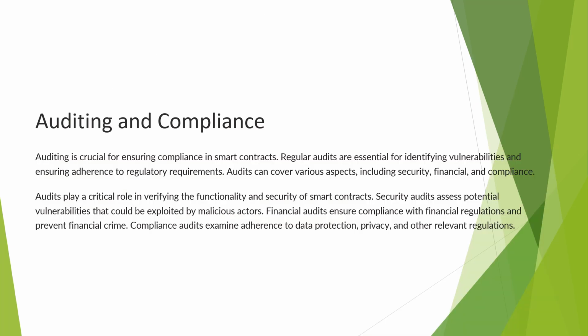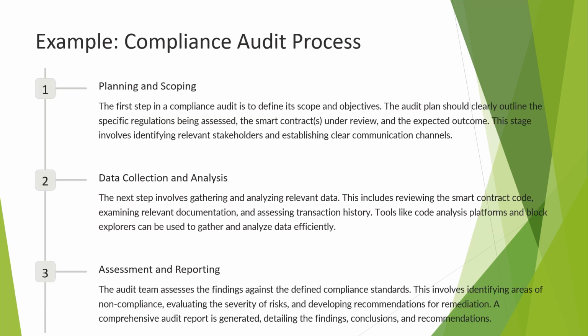Auditing is crucial for ensuring compliance in smart contracts. Regular audits help identify vulnerabilities and ensure adherence to regulatory requirements. Audits cover various aspects such as security, financial compliance, and adherence to data protection regulations. These audits verify the functionality and security of the contracts, which is essential for maintaining trust. So this is the example of a compliance audit process. Several tools are available to help developers ensure compliance in their smart contracts.